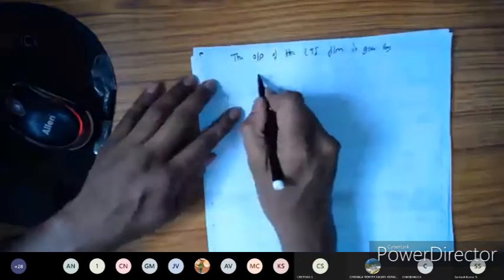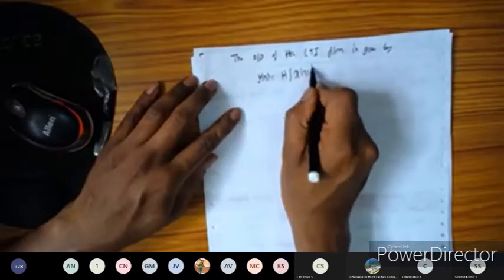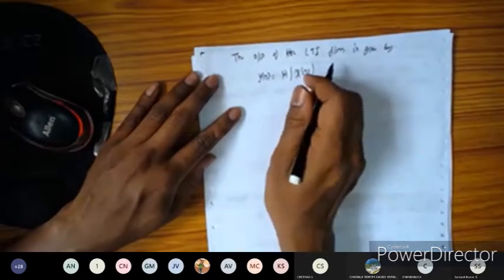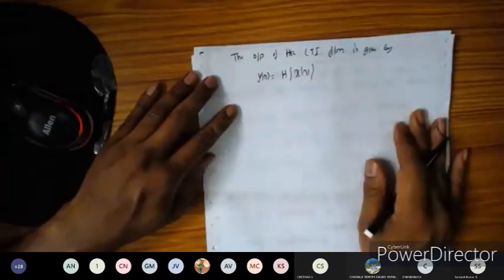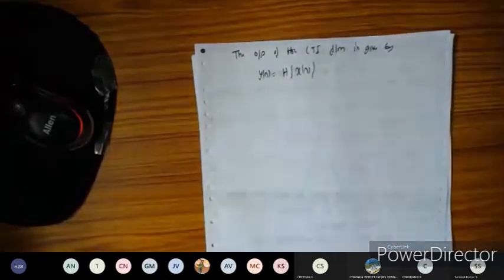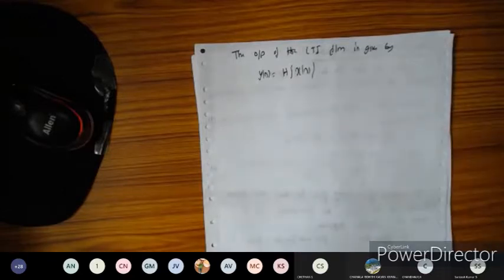The output of the LTI system is given by y of n is equal to h of x of n. Okay, now x of n is nothing but a discrete time signal here.